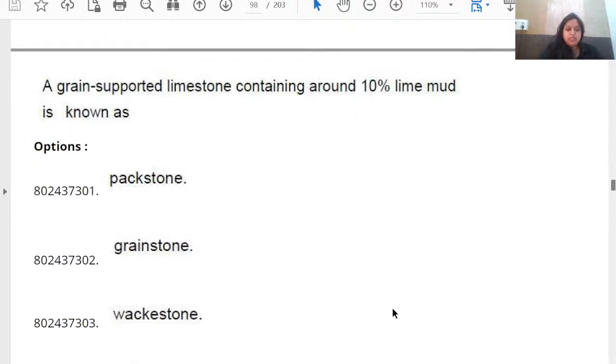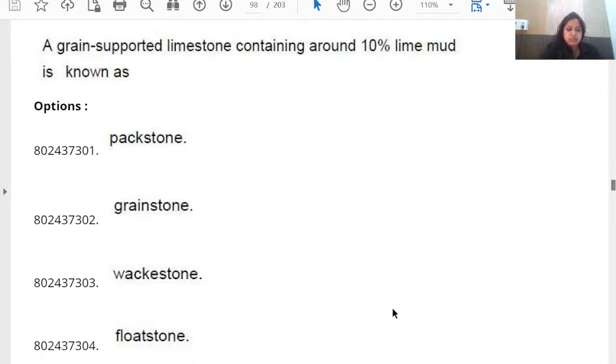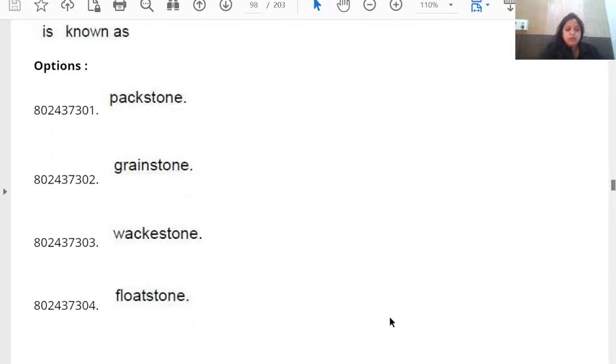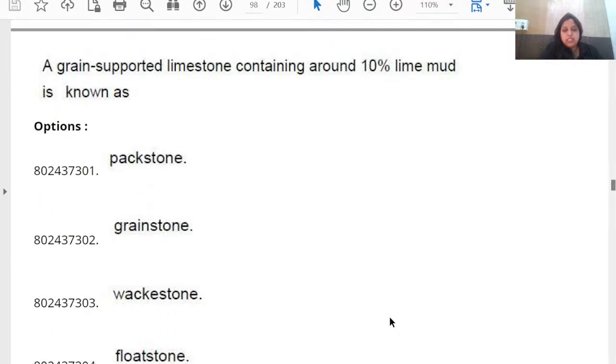So the question: grain supported limestone containing around 10% lime mud. The four options are packstone, grainstone, wackestone, and floatstone. A grain supported limestone containing around 10% of lime mud is known as what?